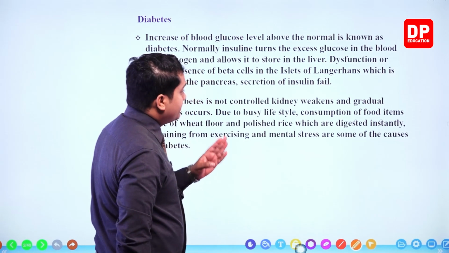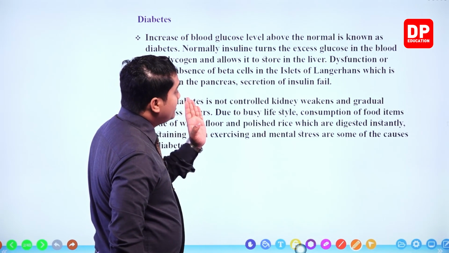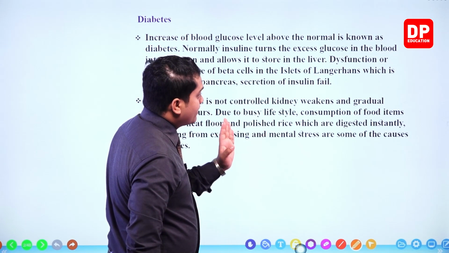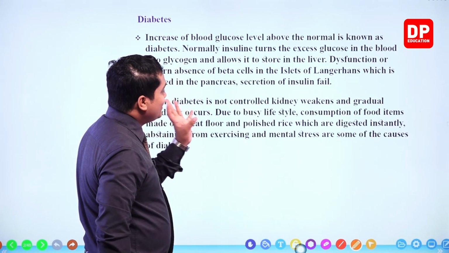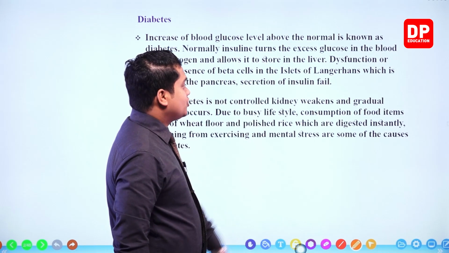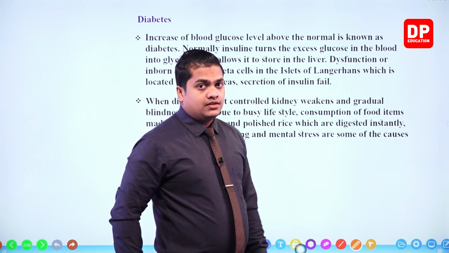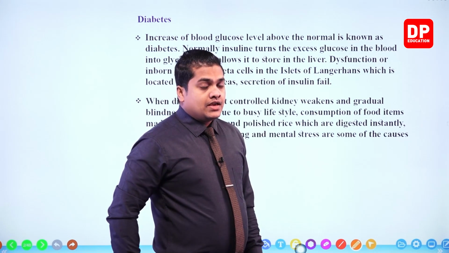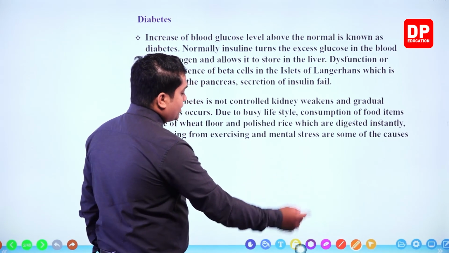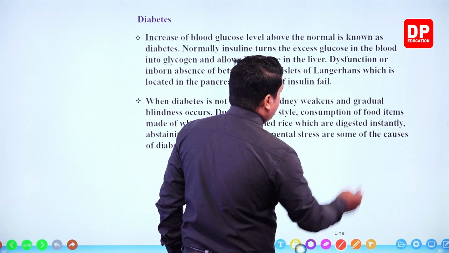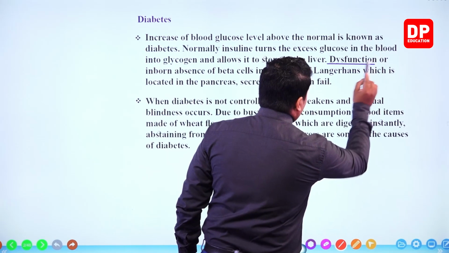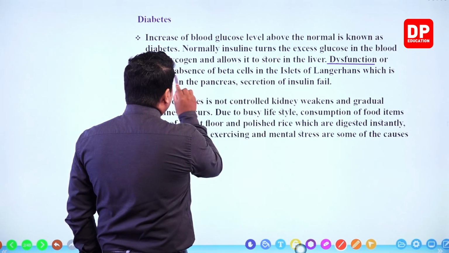So dysfunction or inborn absence of beta cells in the islets of Langerhans, which is located in the pancreas, causes secretion of insulin to fail. What will happen? Dysfunction means not functioning properly, or else inborn absence.